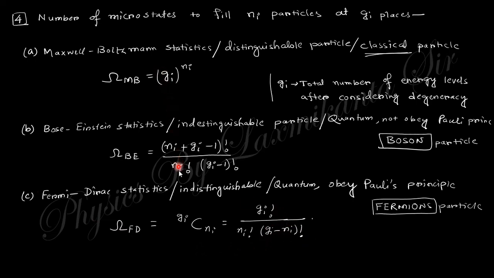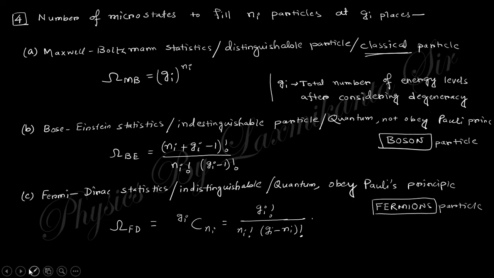You need to remember these three distribution laws, so you can easily find the number of microstates in the Maxwell-Boltzmann, Bose-Einstein or Fermi-Dirac distribution. This is an important slide for the questions asked in the examination based on these distributions or the number of microstates.